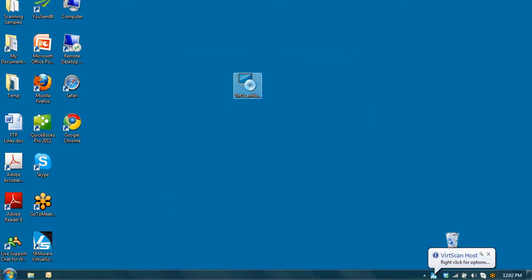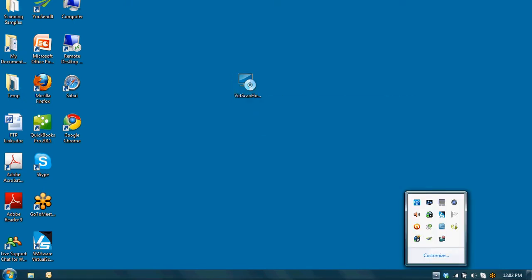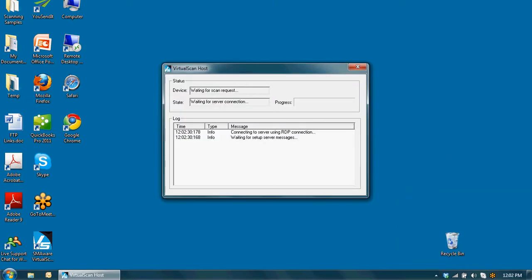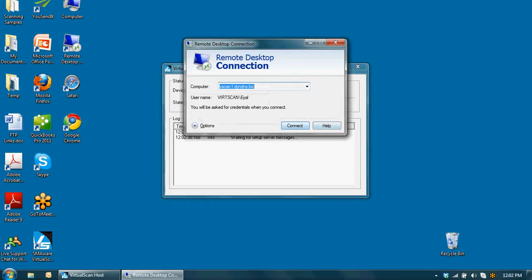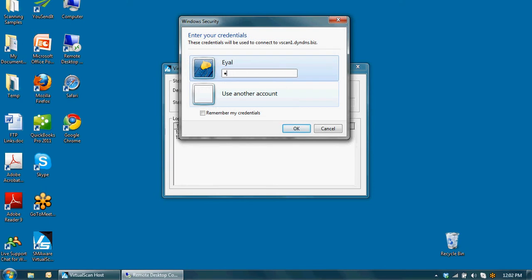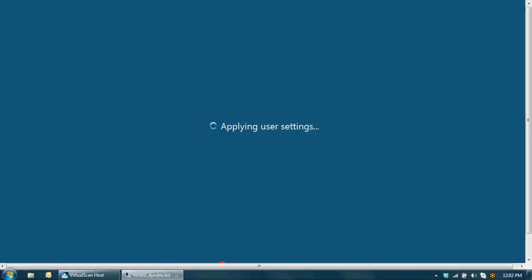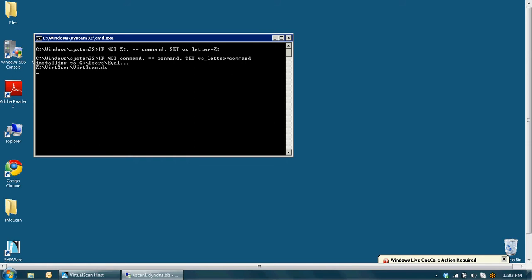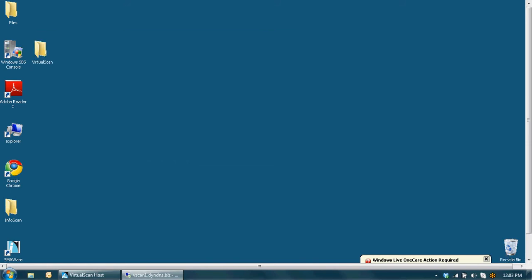There is a 64 and 32-bit version. I have a 64-bit system, so I will use this. And we'll click on Show. It's not connected yet because we haven't logged into our RDP session, so let's go ahead and do that. And here's the script that places the virtual driver in the proper files.